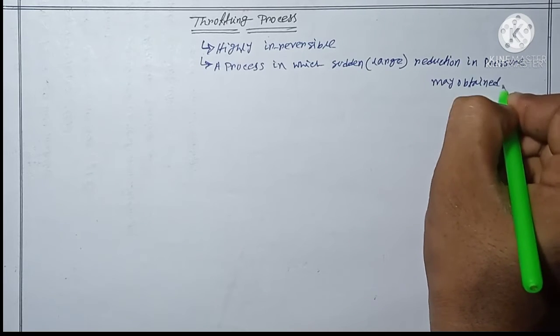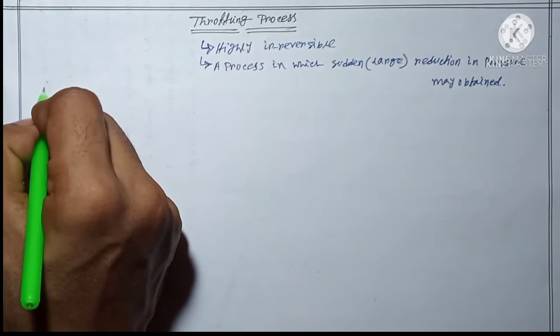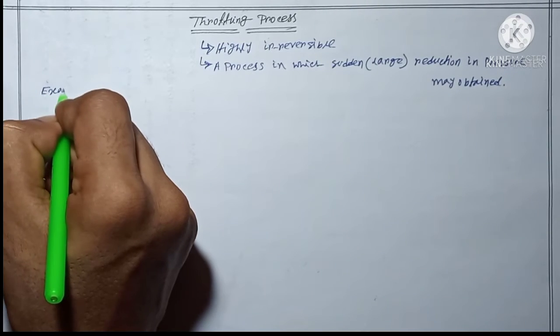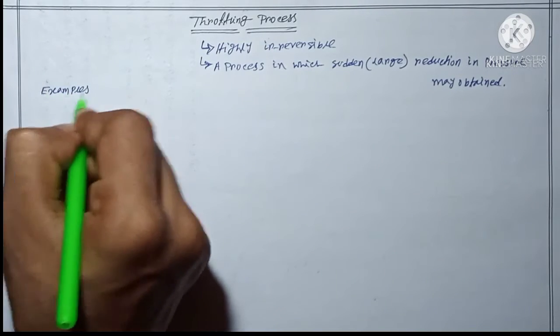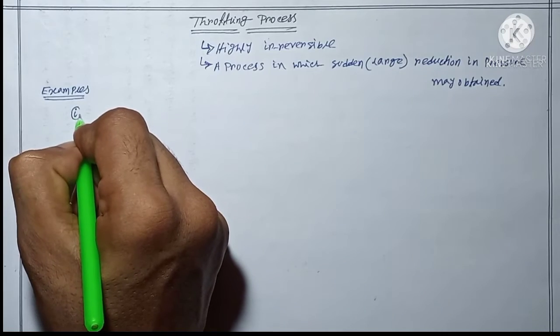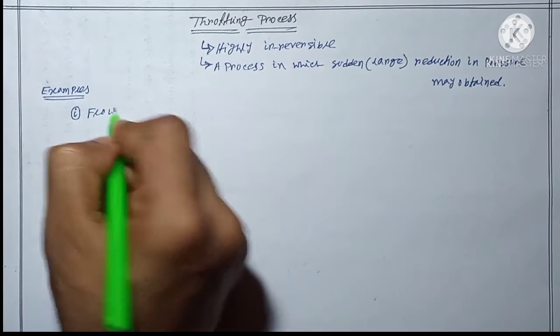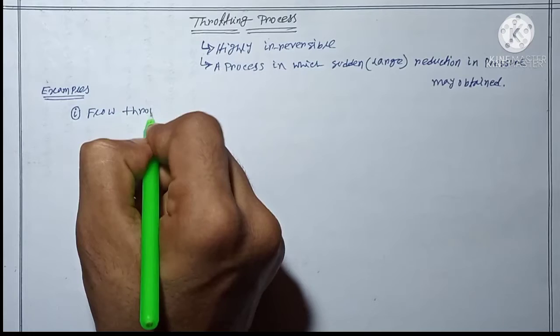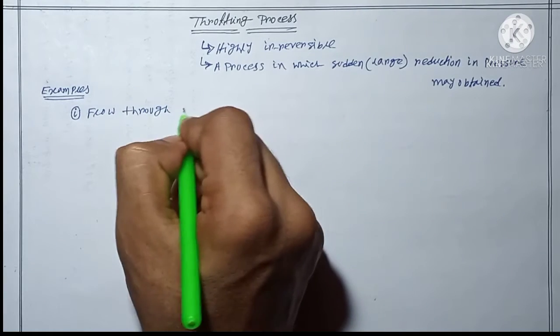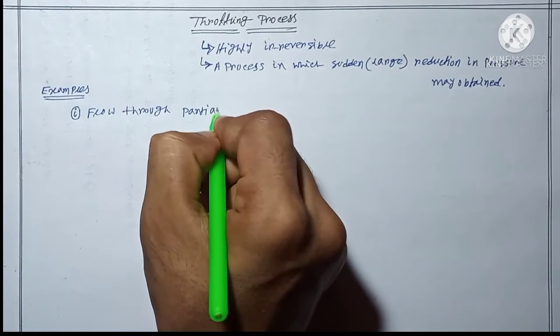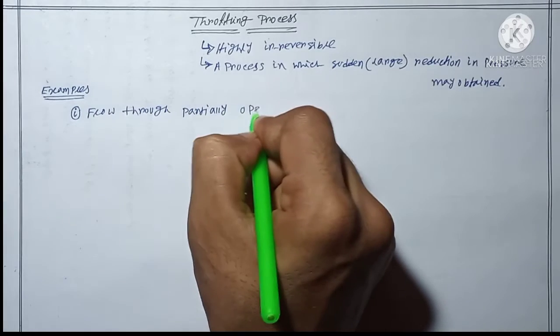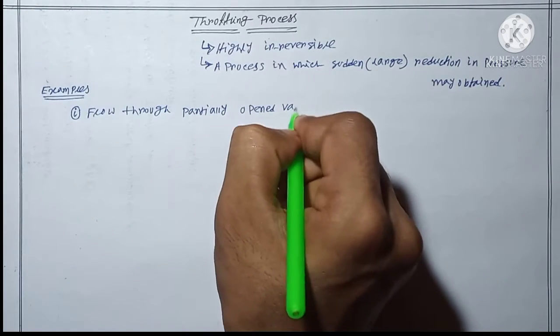Now if you ask me for an example of this throttling process, listen. The first one is the flow through a partially opened valve.